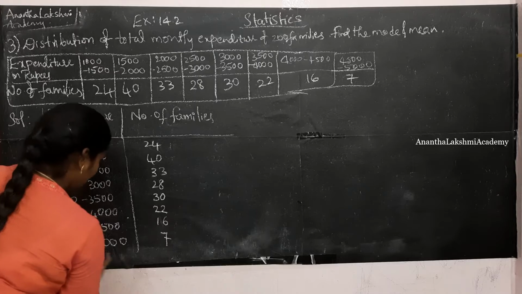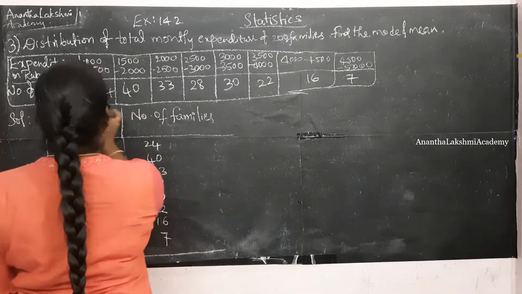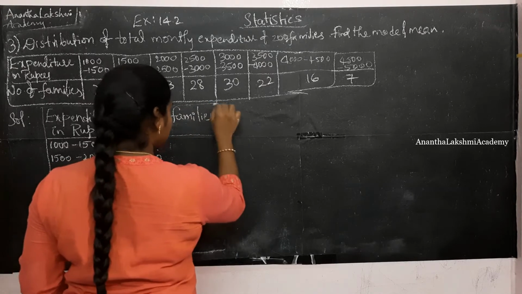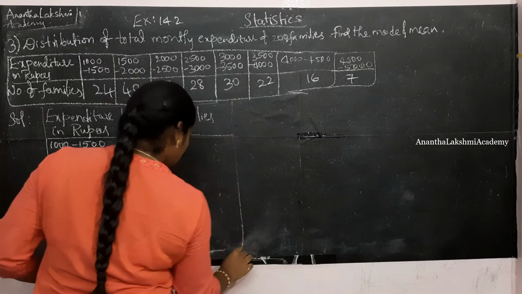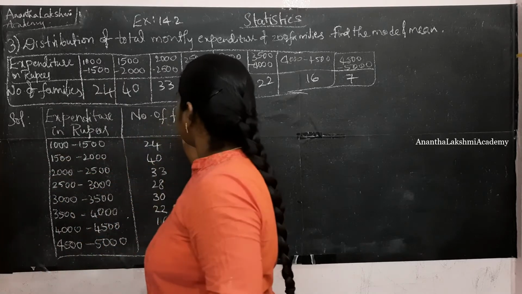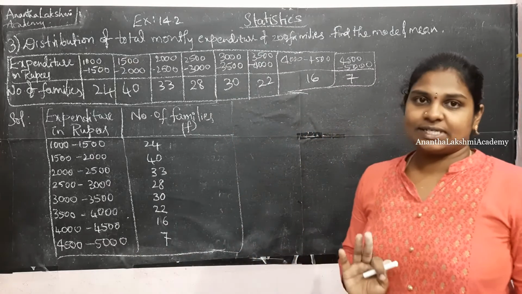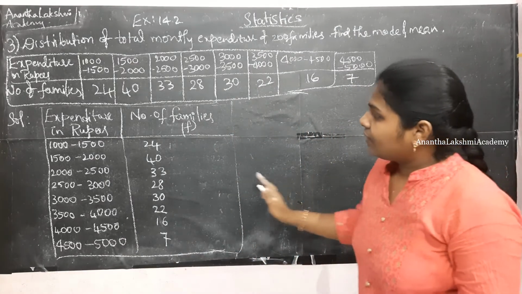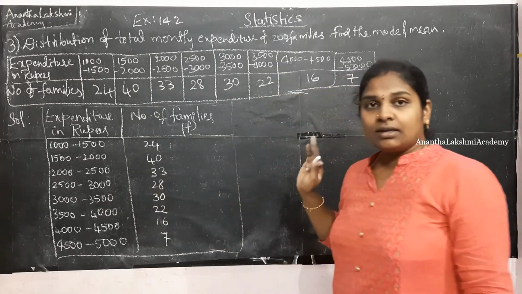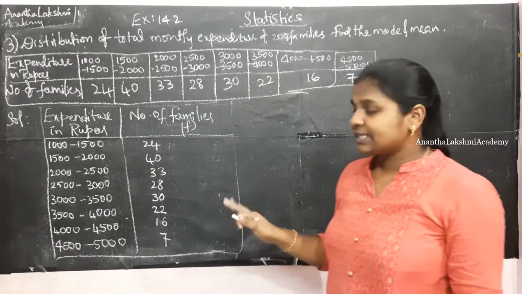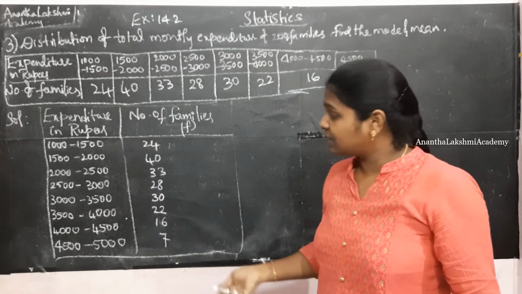Alright, I told you while figuring out the mode, the first thing which we need to consider is the frequency. The frequency is nothing but here number of families. We need to identify the modal class first. What is the modal class? The class which is associated with the maximum frequency.